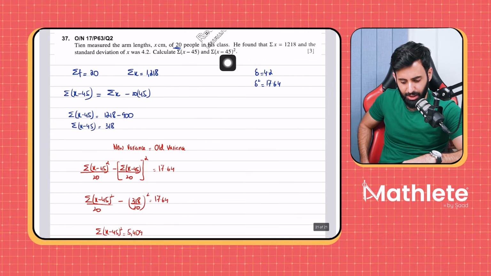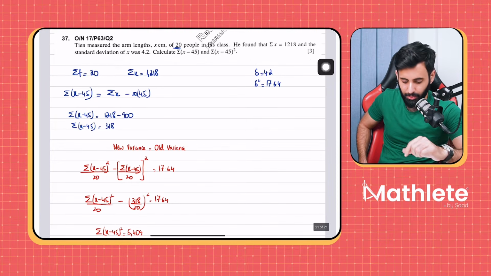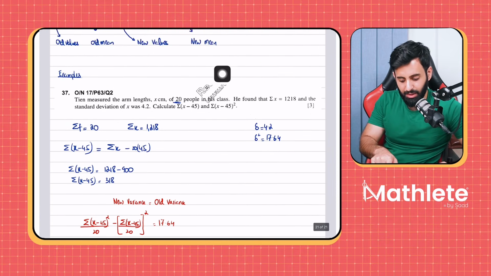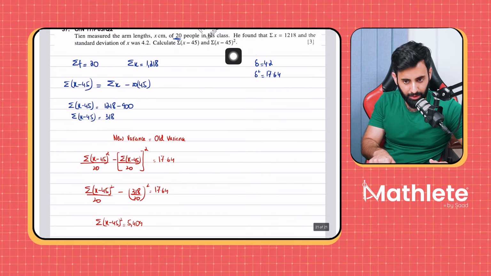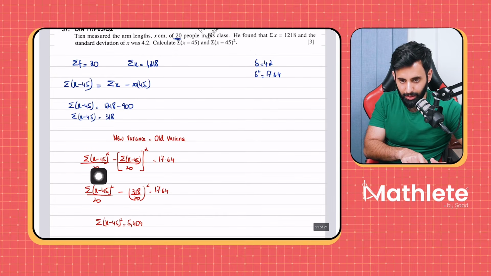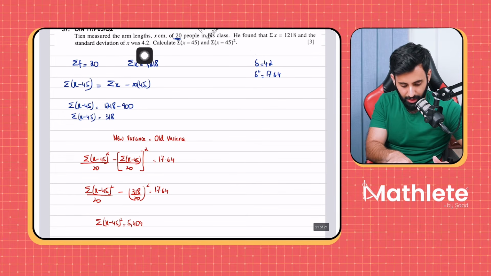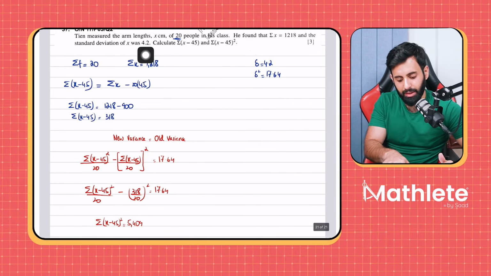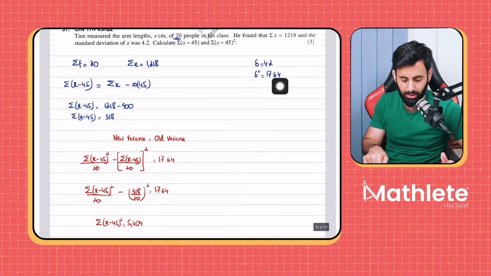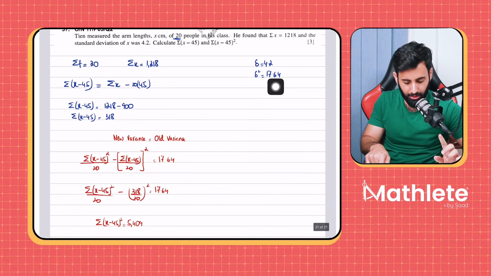Now, when you look at summation (x − 45) the whole thing squared, where do we use this? Where do we use the square of all the values? We use it in variance, number one. So I can use the variance to calculate this. I know that the new variance with the new values will be equal to the old variance with the old values. And I already have the variance. The question did not give it to me. The question gave the standard deviation, but I can always square it and get the variance.